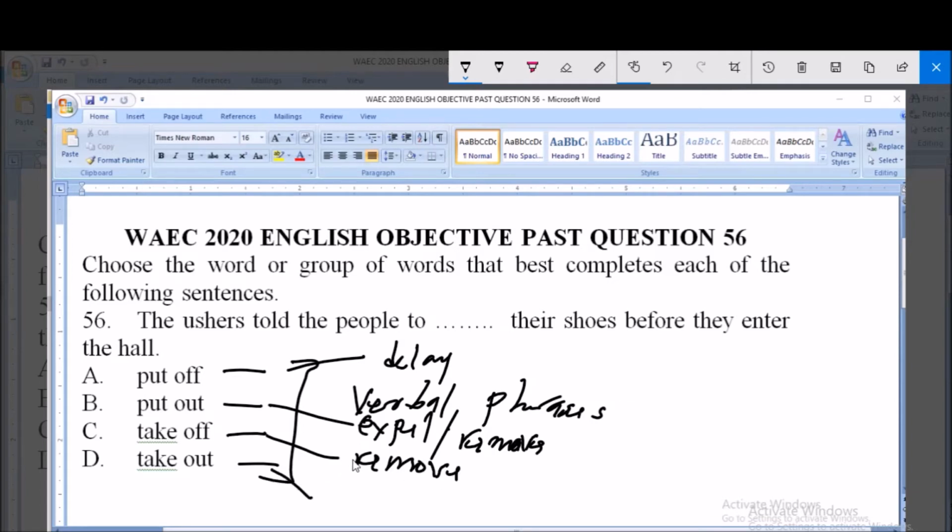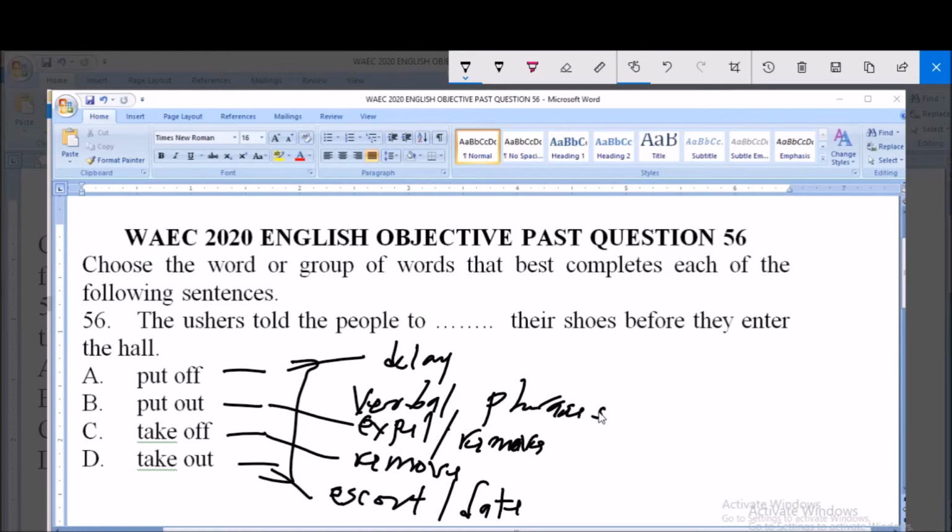Then to take out simply means escort or dating. When you take somebody out, or you take a lady out, you date the lady or you escort the person. That is to take out, maybe for merriment or for enjoyment. That is the meaning of take out.